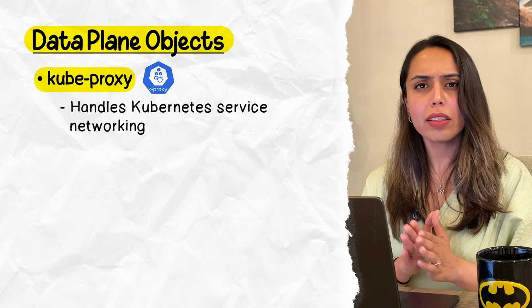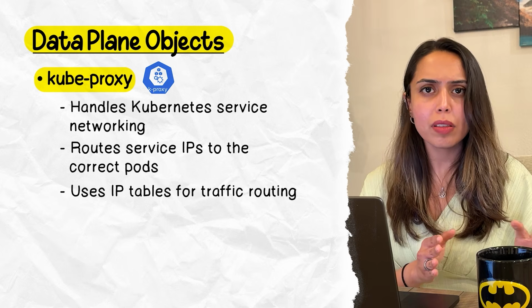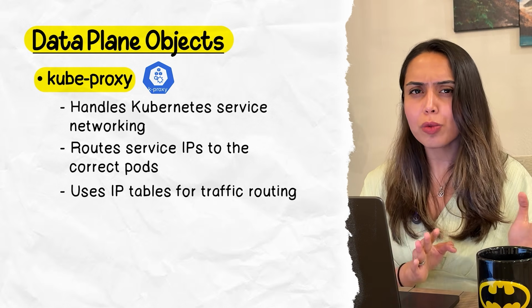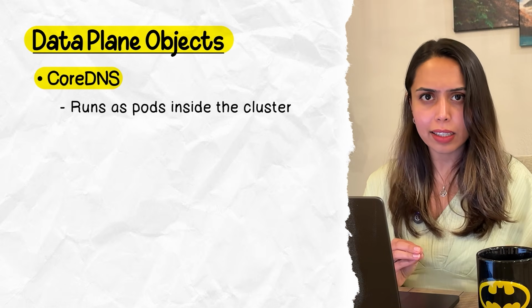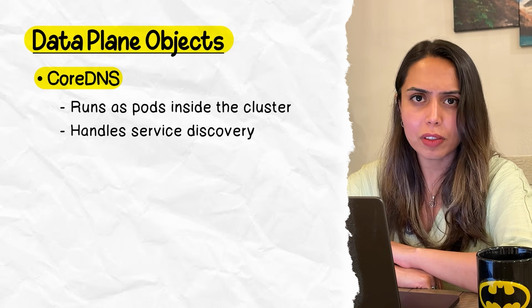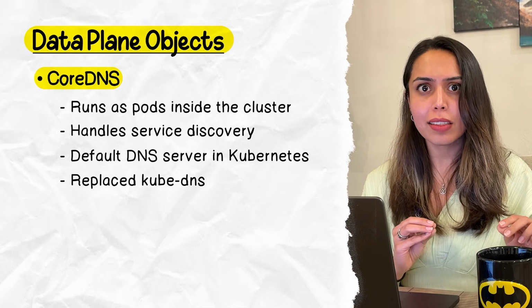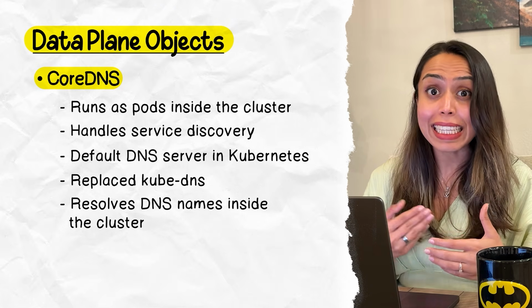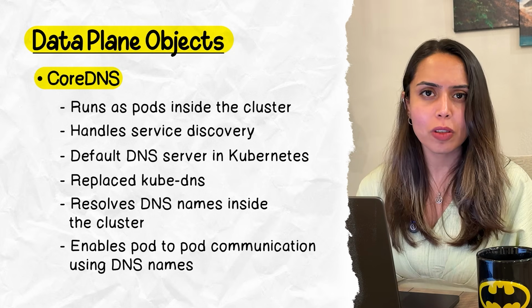Now, historically, there was kube-proxy as well, which used to handle the service networking, taking a service IP and routing it to the right pods using iptables. But like I said, it has been replaced by the CNI plugin. That said, a lot of companies are still using kube-proxy, so it's good to know. Next one is CoreDNS, which runs as pods inside a cluster, and its job is service discovery. CoreDNS has replaced kube-DNS as the default DNS server. As the name suggests, it's a DNS server that resolves names. When a pod wants to talk to another pod using a DNS name, CoreDNS is responsible to resolve it.